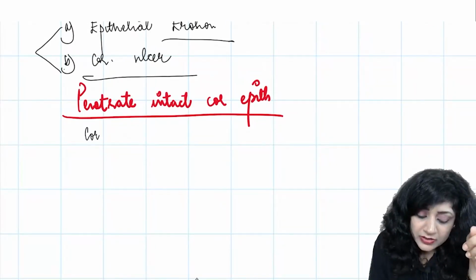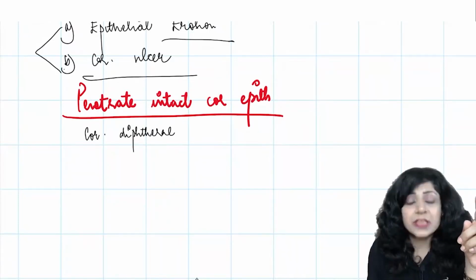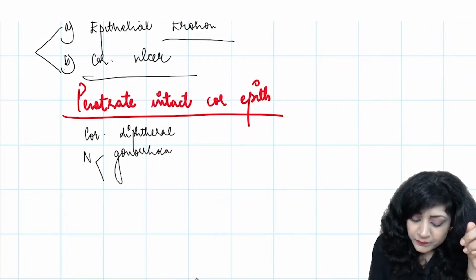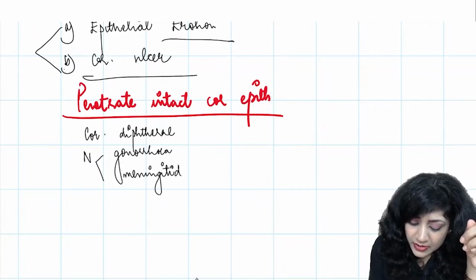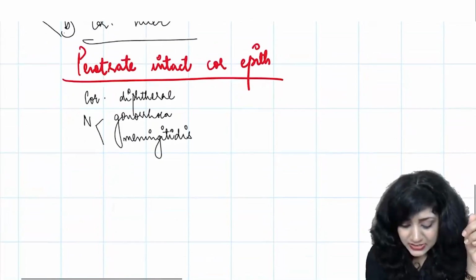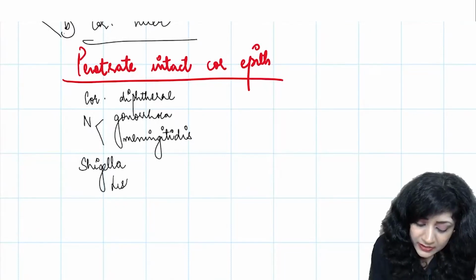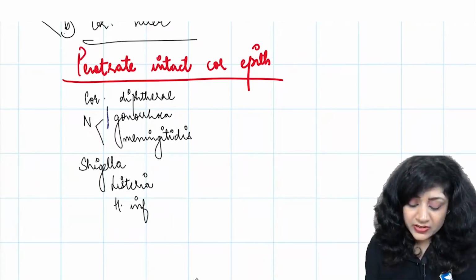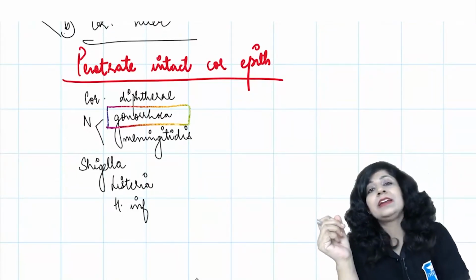You should know it: Corynebacterium diphtheriae, Neisseria gonorrhoeae, Neisseria meningitidis, then we have Shigella, Listeria, and also H. influenzae. So these are the bacteria, and the one which is given here is Neisseria gonorrhoeae. These are the bacteria that can invade the normal intact epithelium.